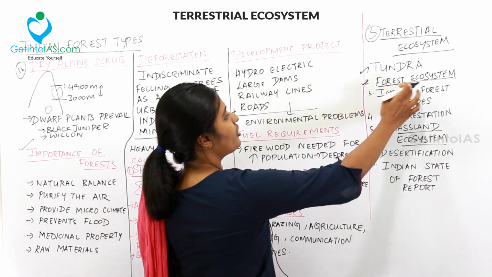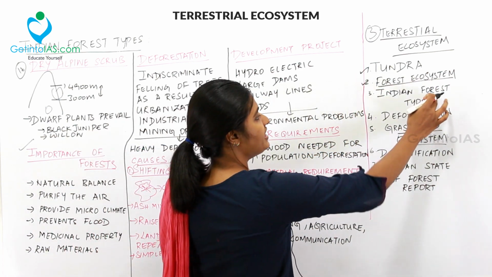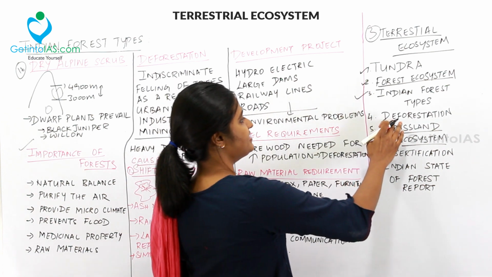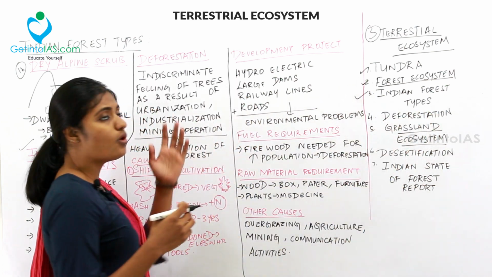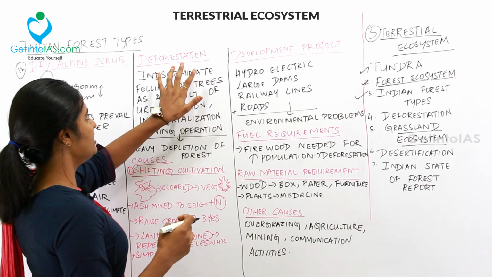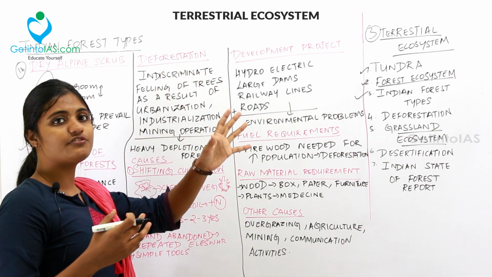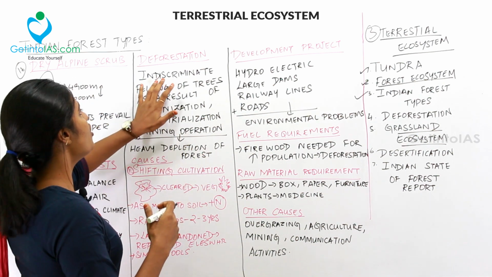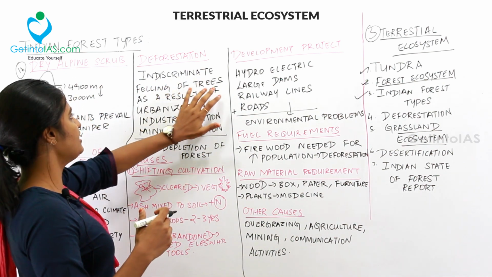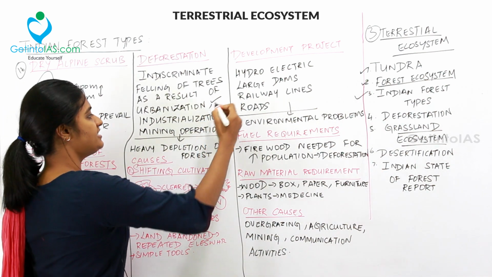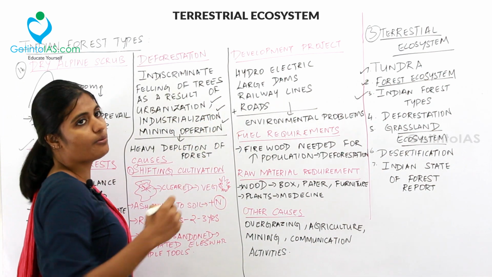So we are done with the forest ecosystem. Now we are done with the Indian forest type, and the next topic to be dealt with is deforestation. So what is deforestation? Deforestation is the indiscriminate felling of trees. Felling of trees is cutting of trees. It is the indiscriminate felling of trees as a result of urbanization, industrialization and mining operation.